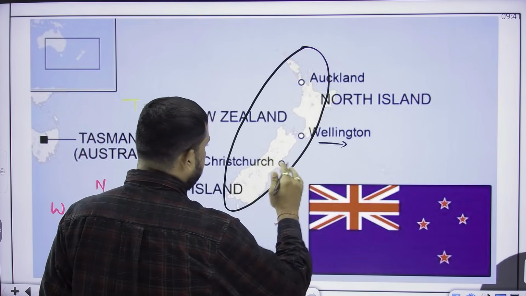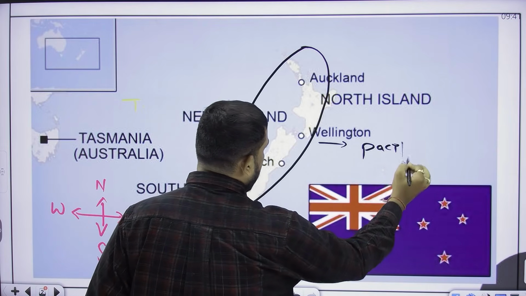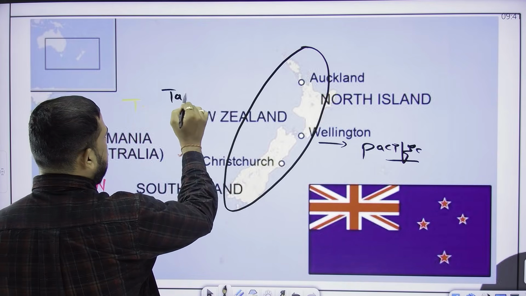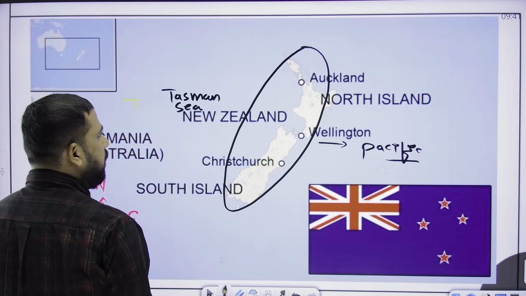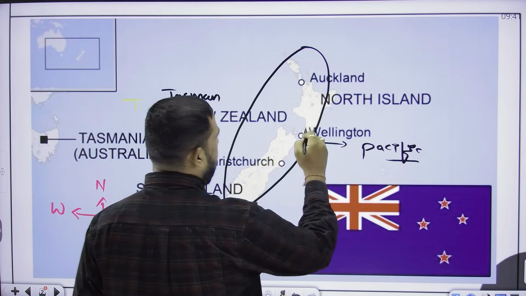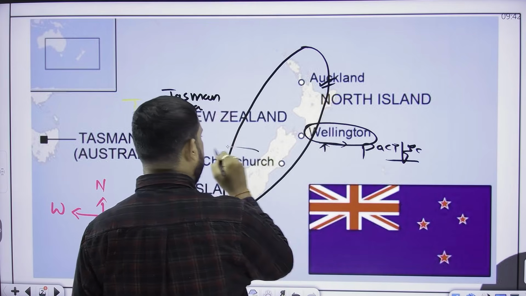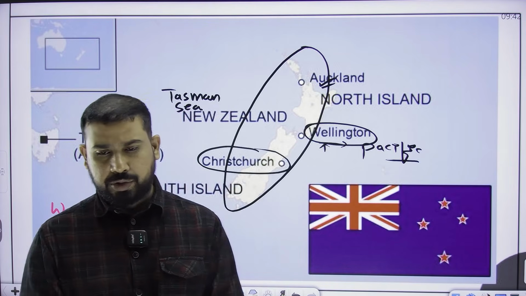Towards the eastern part of New Zealand is the Pacific Ocean, and on the western side it is the Tasman Sea. Its capital is Wellington, and the largest city is Auckland, and Christchurch is the second most important city of New Zealand.